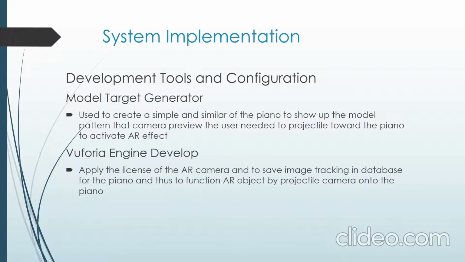And the Model Target Generator generates a 3D model of a piano similar to the real-life piano, to give the user a preview in the camera so they can project toward the piano more easily and activate the AR efficiently.